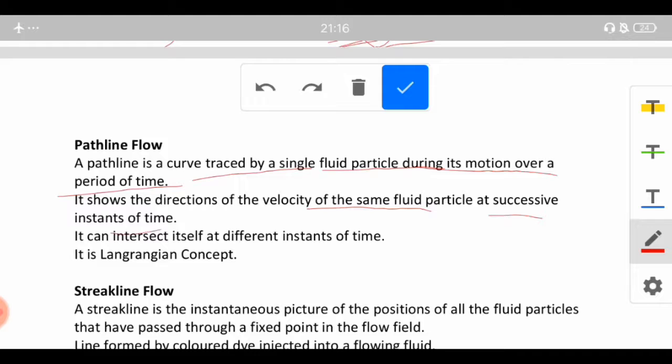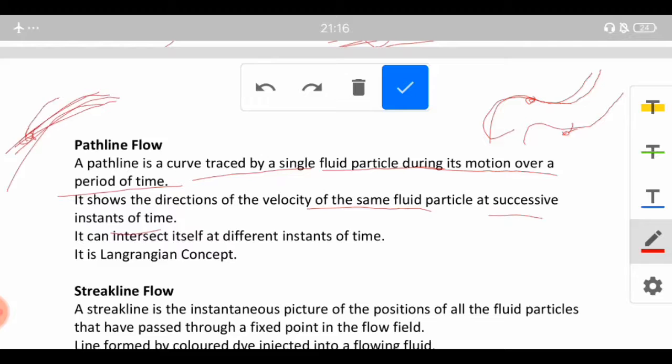So pathline, it is not a straight line, it will be a curve, and it is the curve which is made by a single fluid particle while flowing in its motion. So while in motion, a fluid particle, suppose an arbitrary fluid particle in the whole stream of the flow is considered, and its motion is traced.